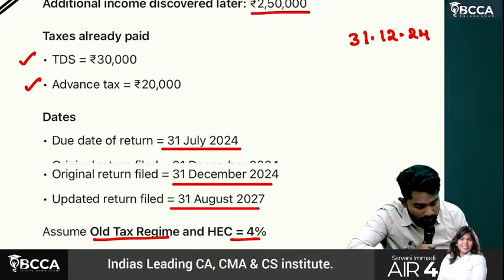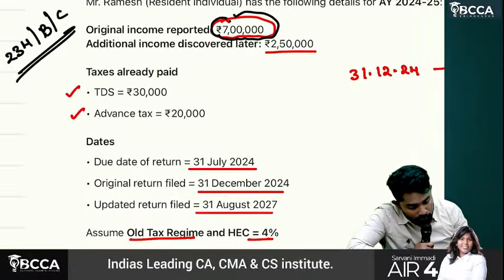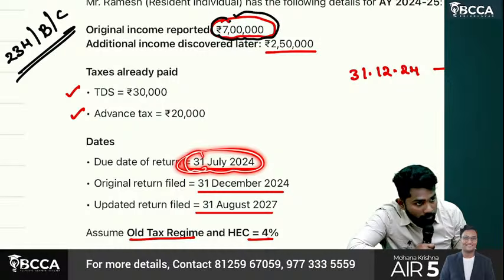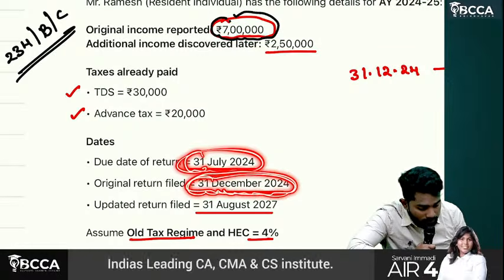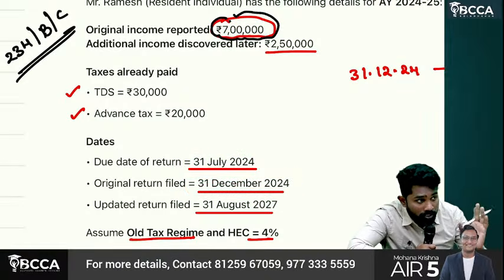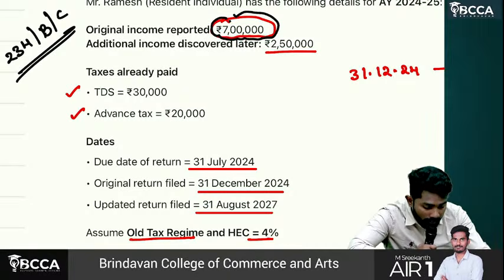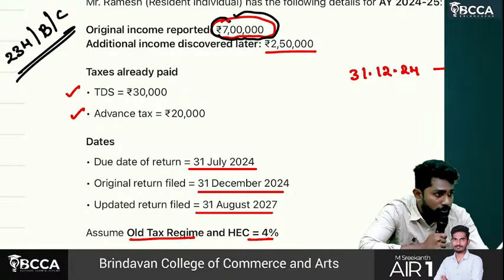54,600. Okay. Sir, the due date of return is 31st July, but he filed on 31st December 2024. So how many months delay? August, September, October, November, December: 5 months.